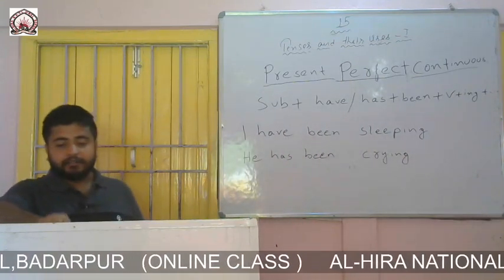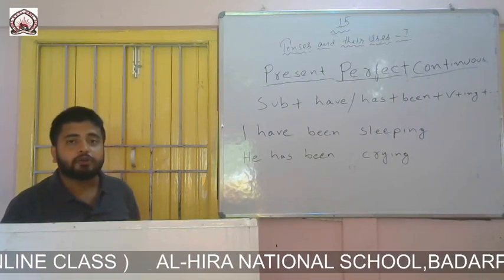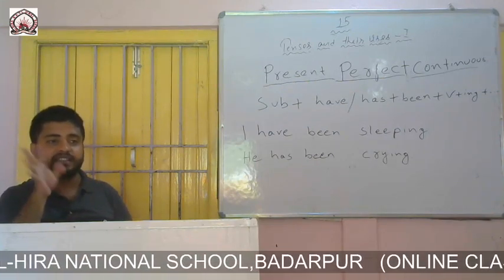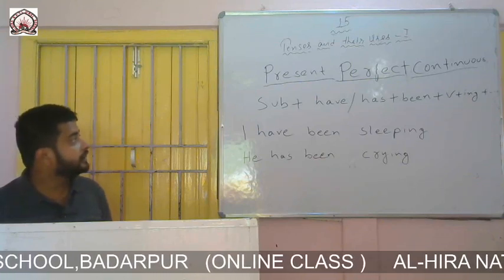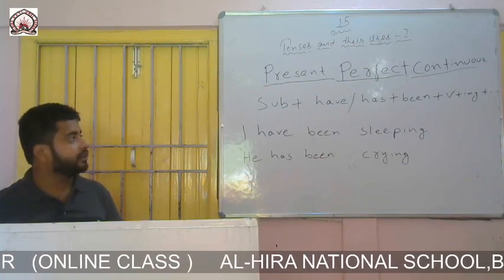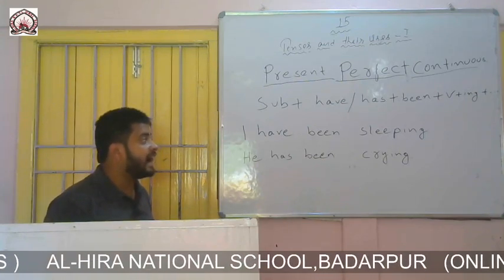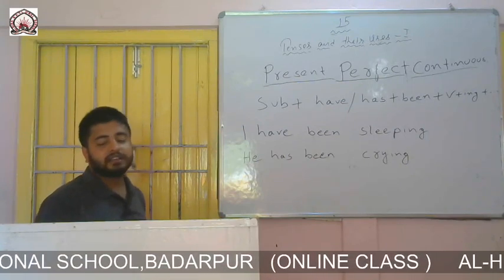So here I have written two examples of present perfect continuous assertive. Remember that the formation of present perfect continuous assertive is subject plus have or has plus been plus verb ing plus rest part of the sentence. So my first example is, I have been sleeping. Second example is, he has been crying.